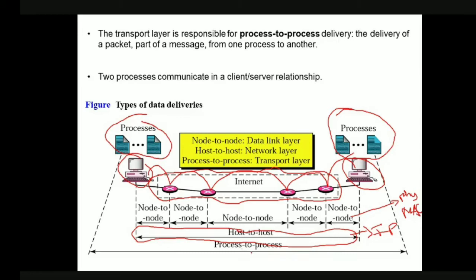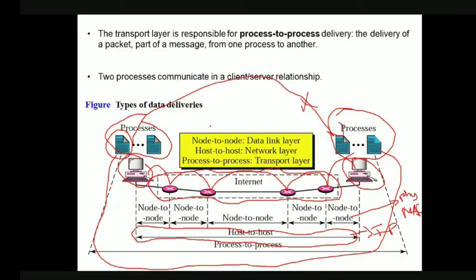First of all, it has to identify the host in the internet, and in that host again it has to identify the process. See, this process has to communicate with the corresponding process only. If you see here, this process only. If this process communicates with this process, then it is wrong, because this process is doing one kind of work and this process will be doing another kind of work.